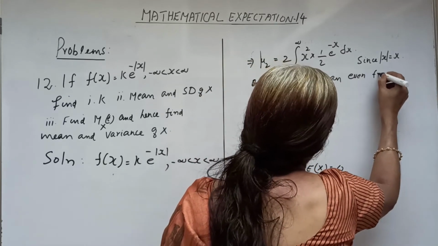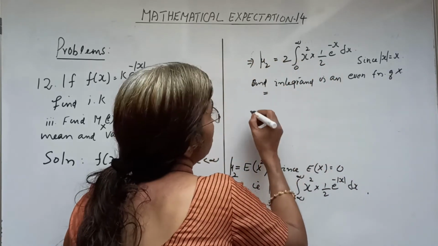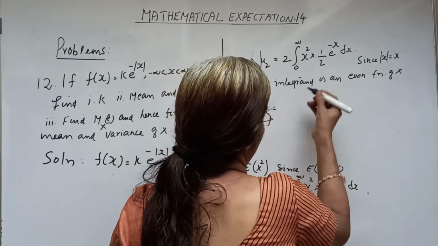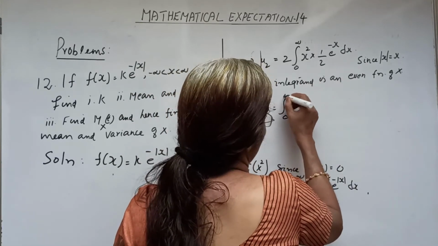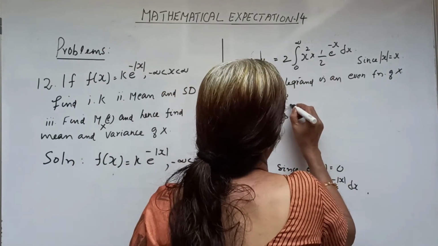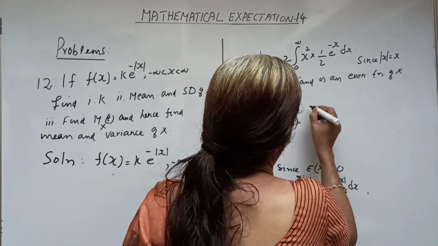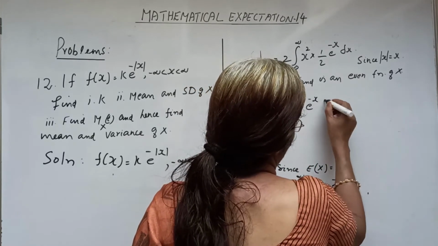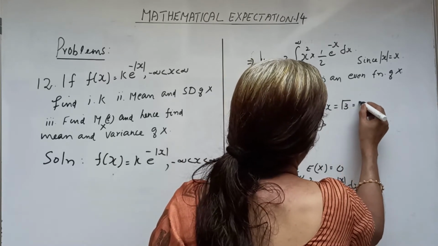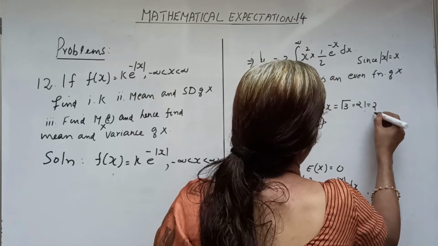Even function of x, so that this becomes mu 2 equal to, the 2 cancels, and we can write this in the form of the gamma integral. So the integral 0 to infinity x raised to 3 minus 1 e raised to minus x dx is equal to gamma 3, equal to 2 factorial, that is equal to 2.